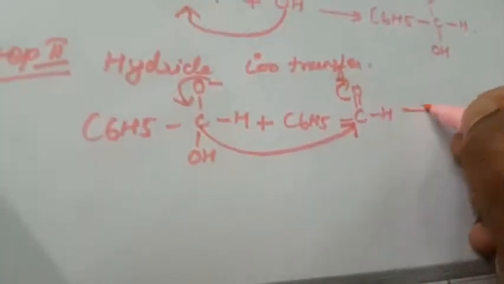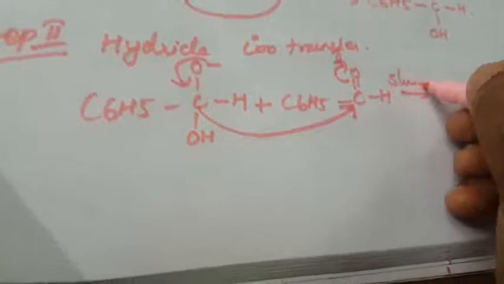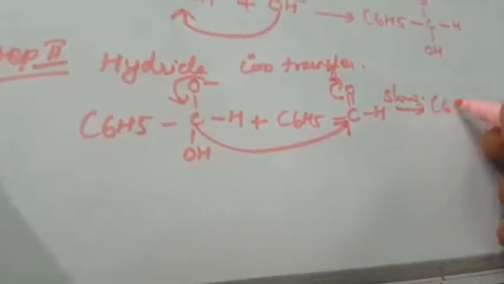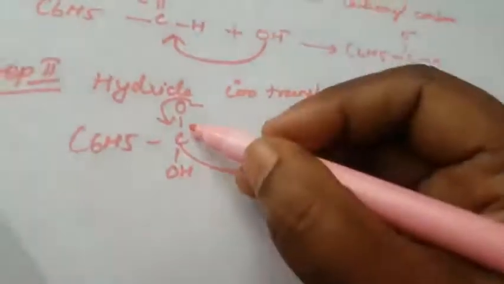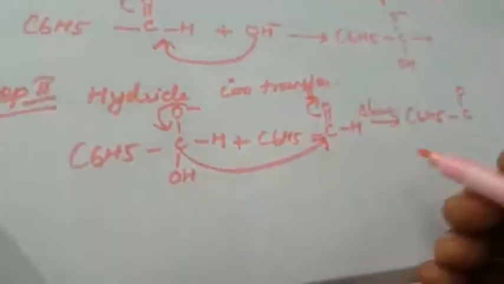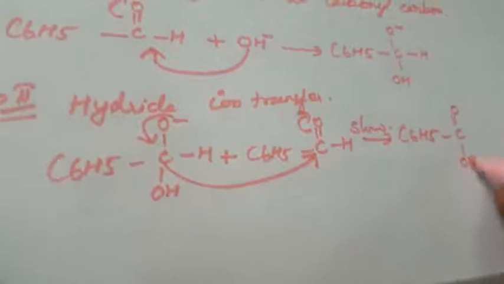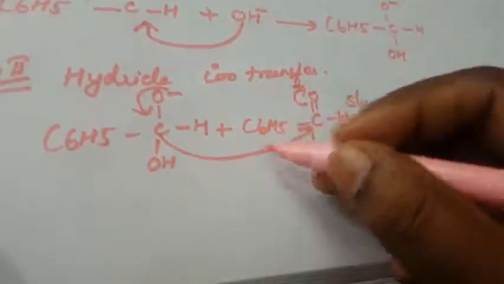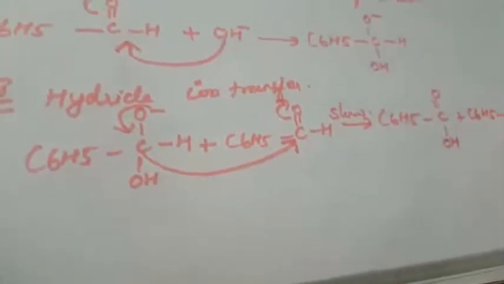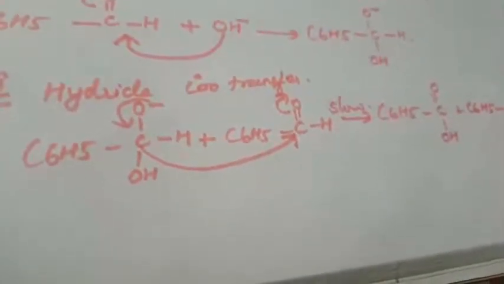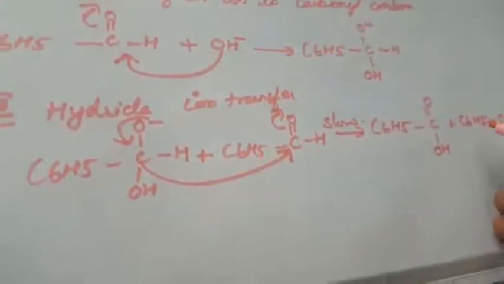So here, how will it be formed? That is the slow reaction. So here that is C6H5 C double bond O. Here the double bond will be formed again. So the OH acid you write. Then the remaining compound is removed as a negative ion, C6H5CH2O minus. Here one H, another one is CH2O minus. Okay, now the acid base reaction.